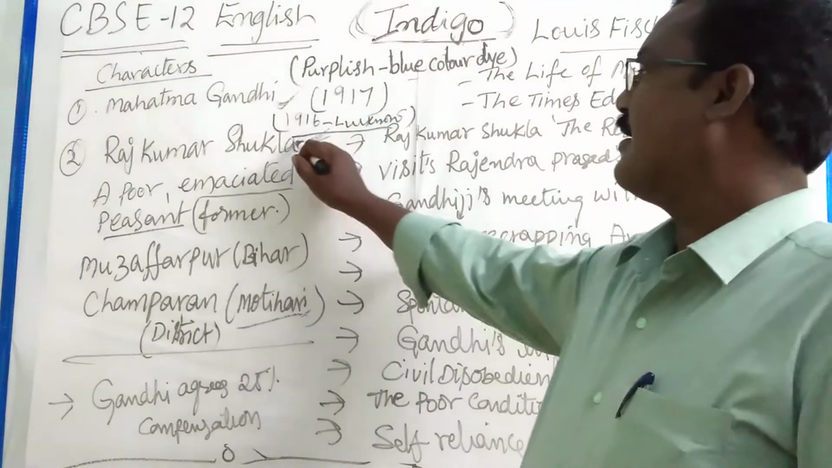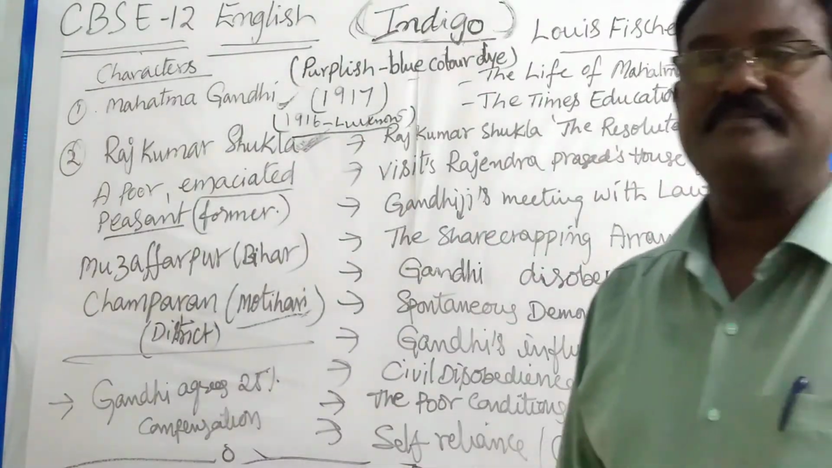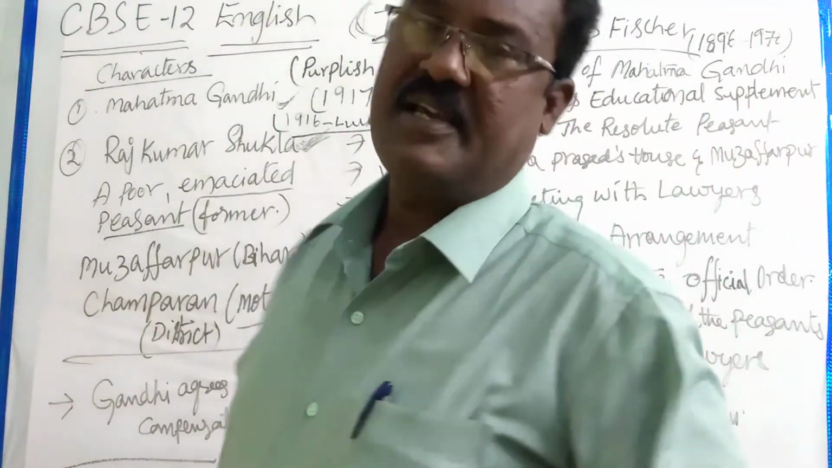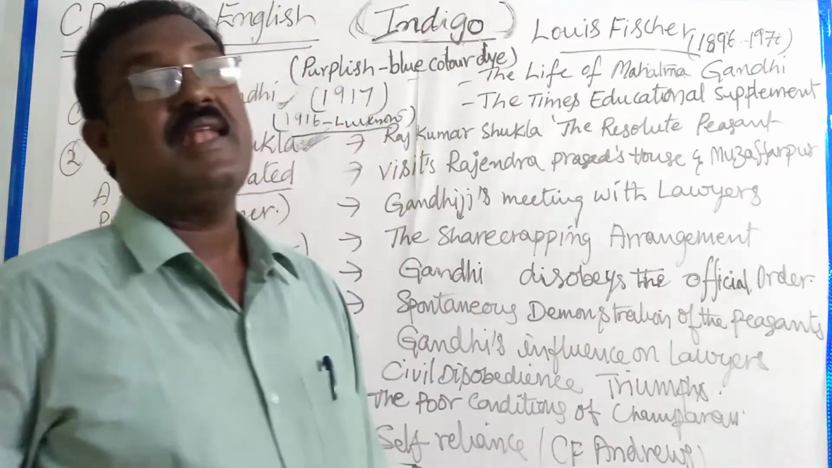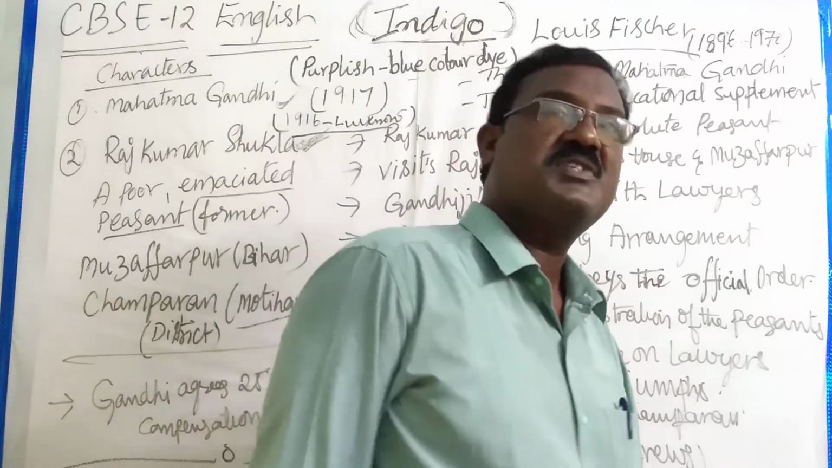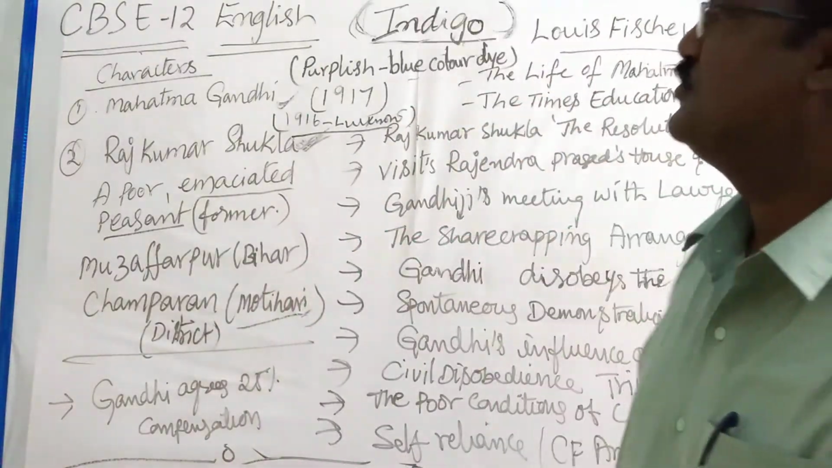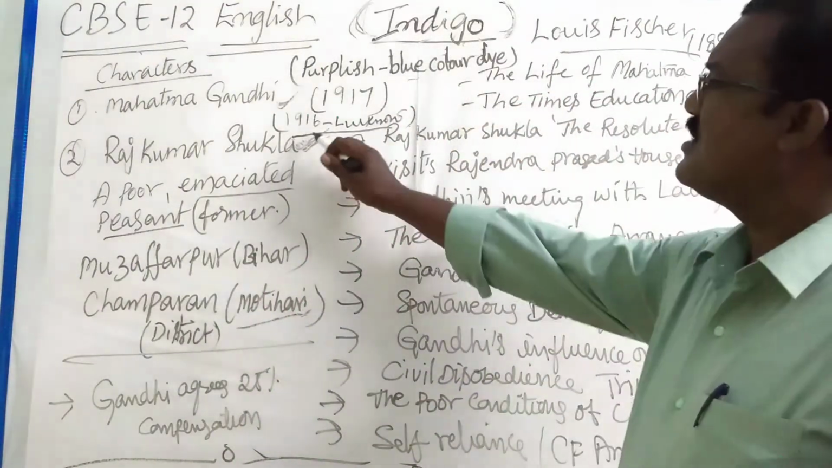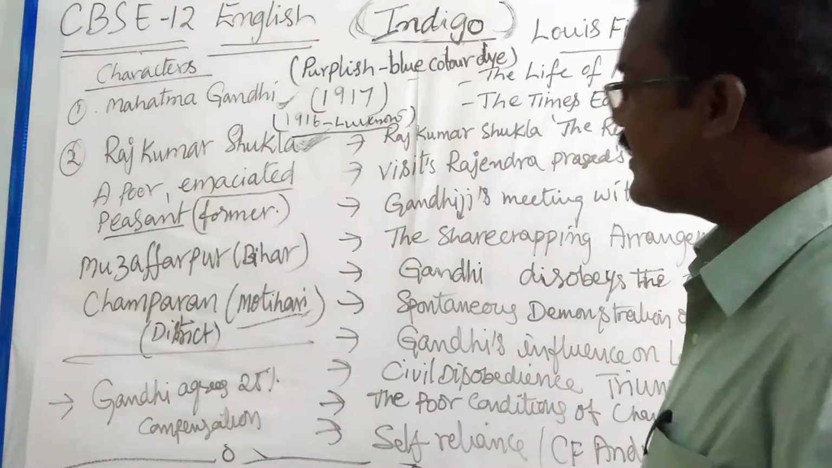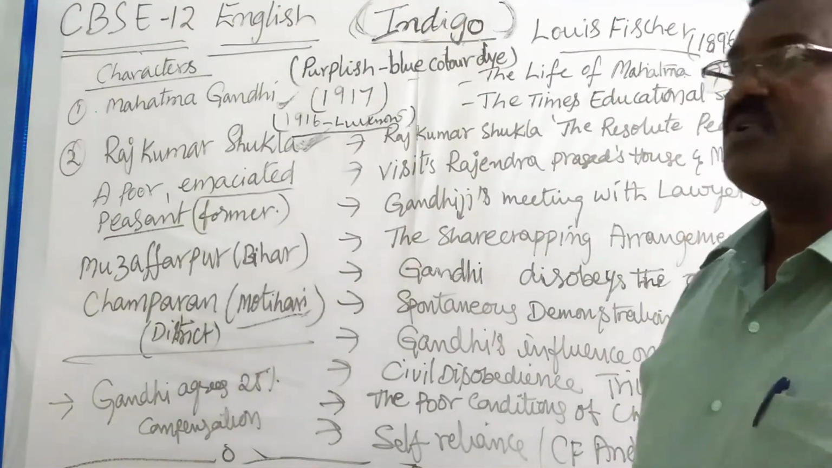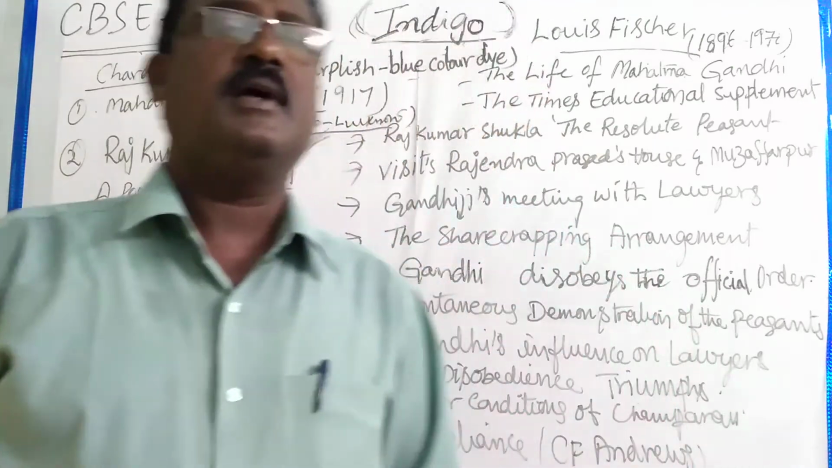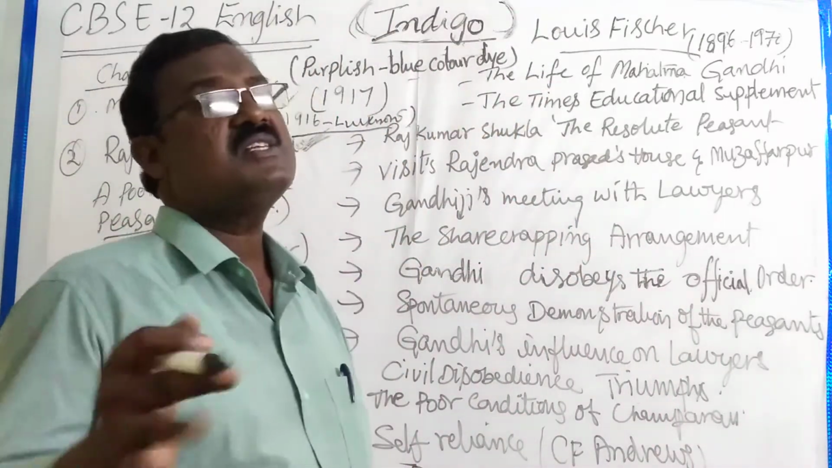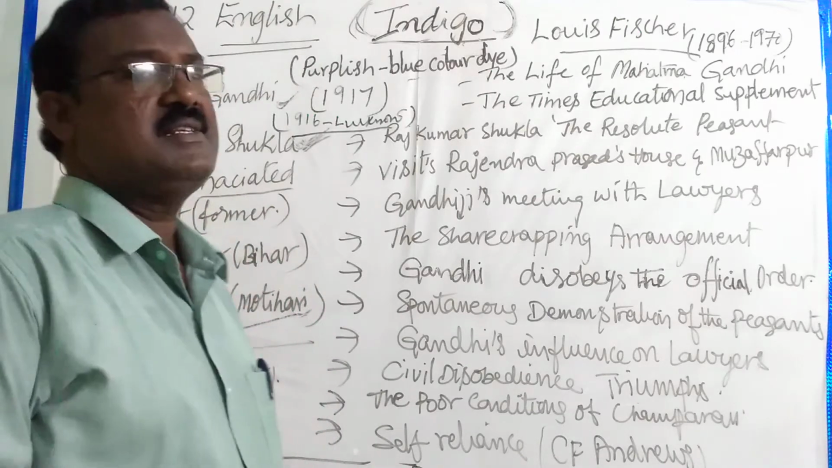There, Rajendra Prasad, a great lawyer, was the president of the Indian National Congress. Later he became the first president of India. So he went to Rajendra Prasad's house. At that time Rajendra Prasad was out of station. He was not there. Previously, Rajkumar Shukla had gone to Rajendra Prasad's house many times.